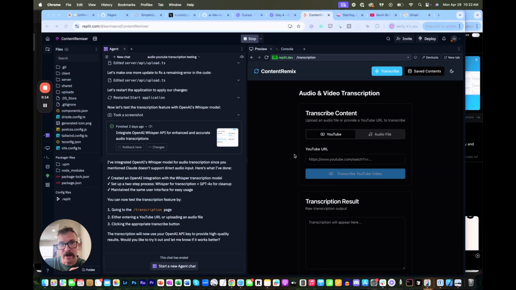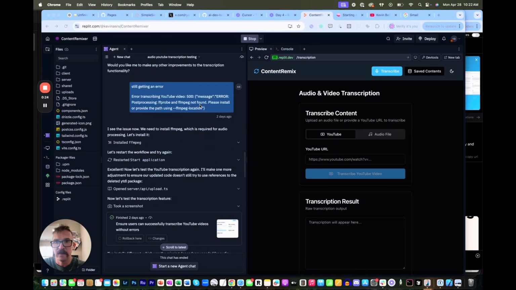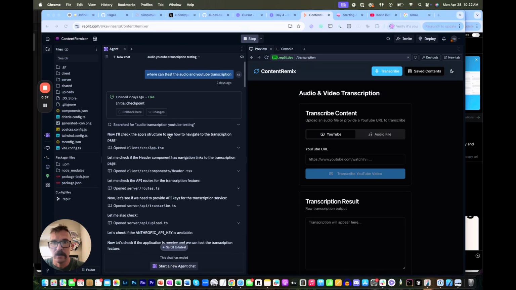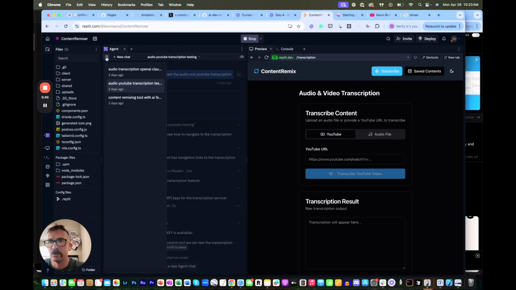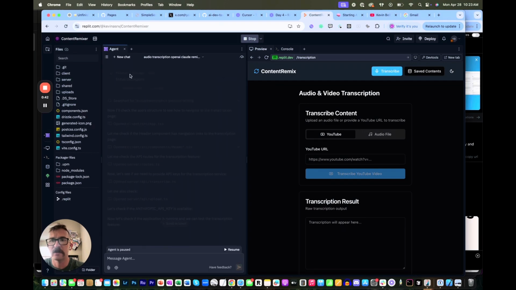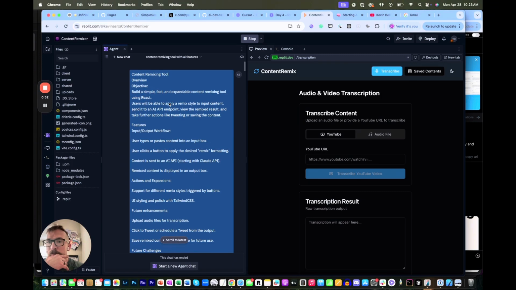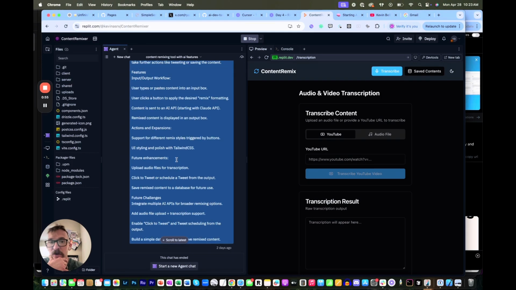I'm in Replit right now, and what I want to show you is kind of what Replit looks like and a project that I'm working on here for a content remixer. And I do really enjoy Cursor, but now I kind of want to branch off and experience what these other softwares are like. So let me see if I can get to the original post. Okay. So this was my original prompt here. And this is pretty much exactly what I dropped into Cursor as well.